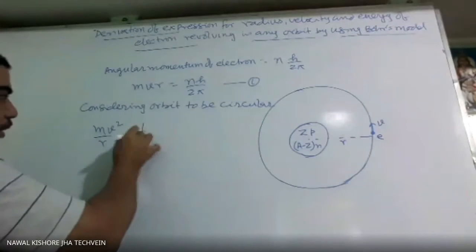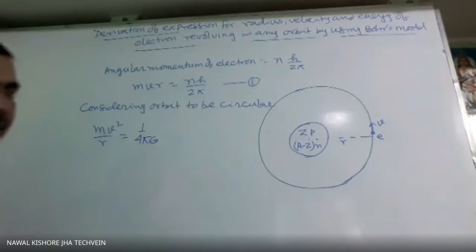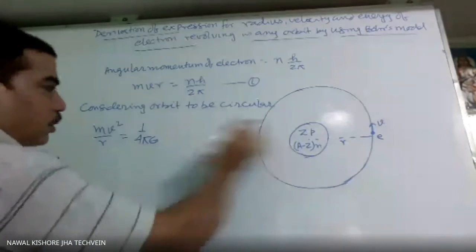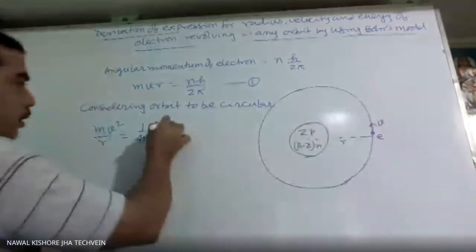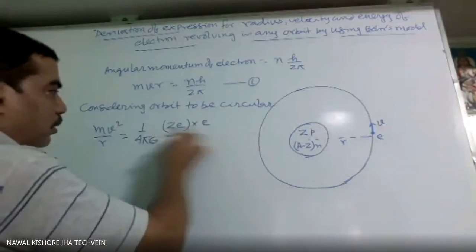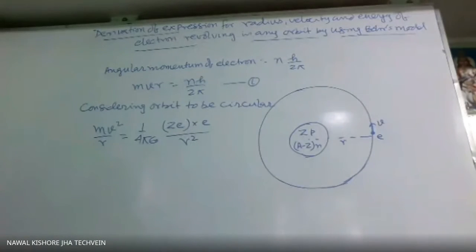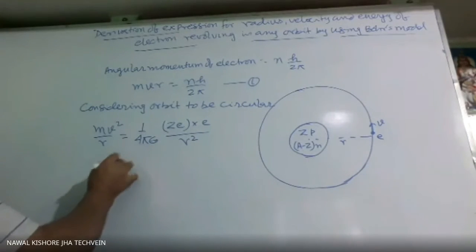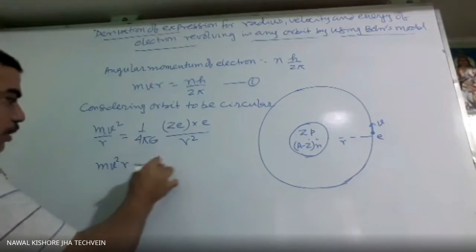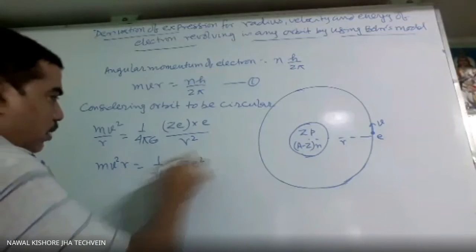So it must be 1 by 4 pi epsilon naught, Q1 Q2 over r square, that is Ze into e over r square. So mv square by r is 1 by 4 pi epsilon naught Ze square over r square.